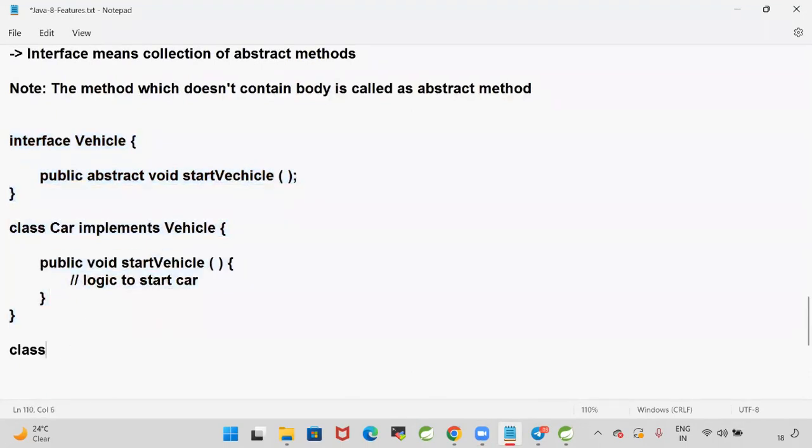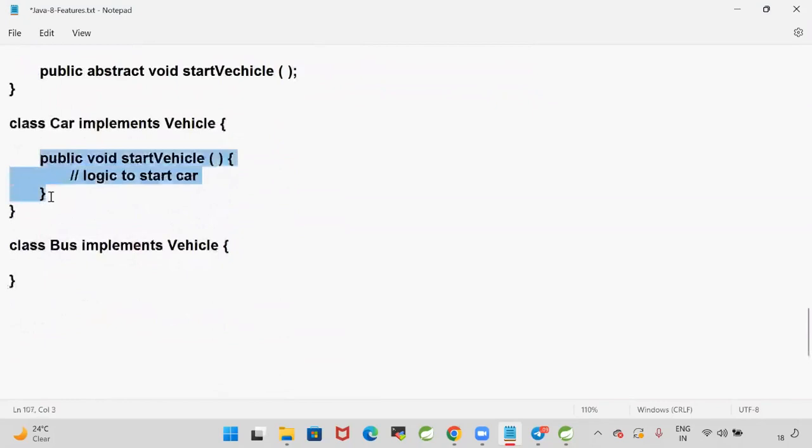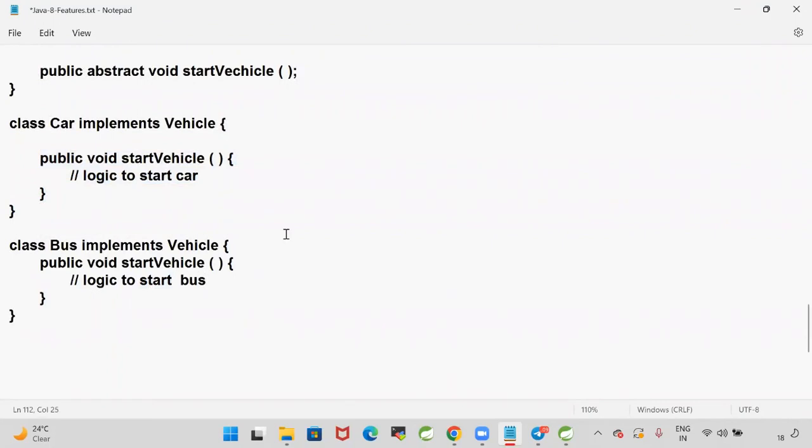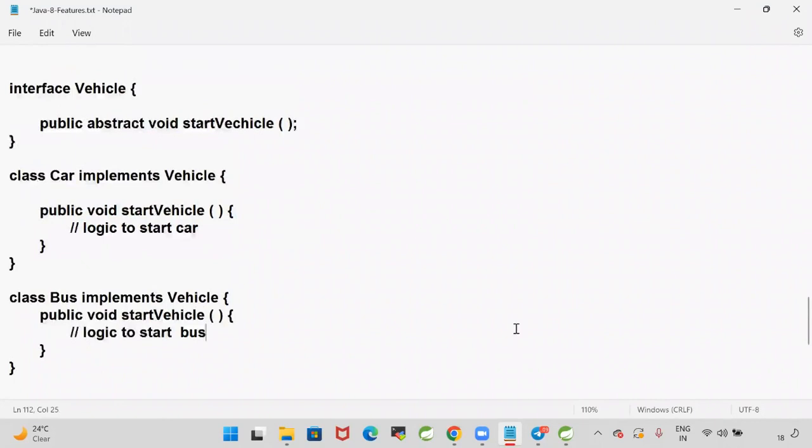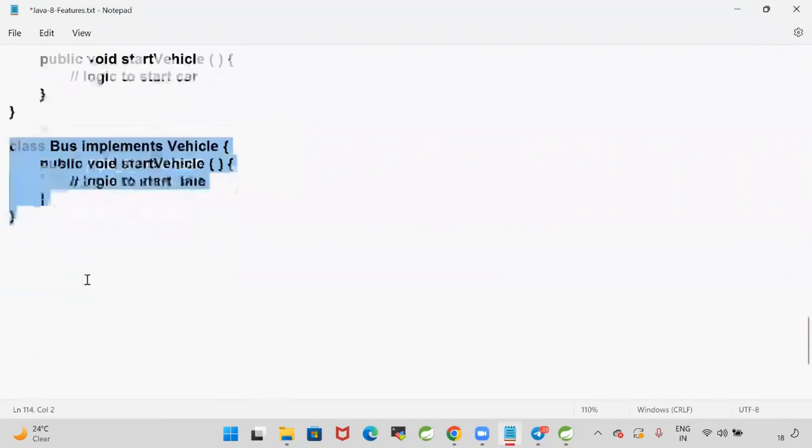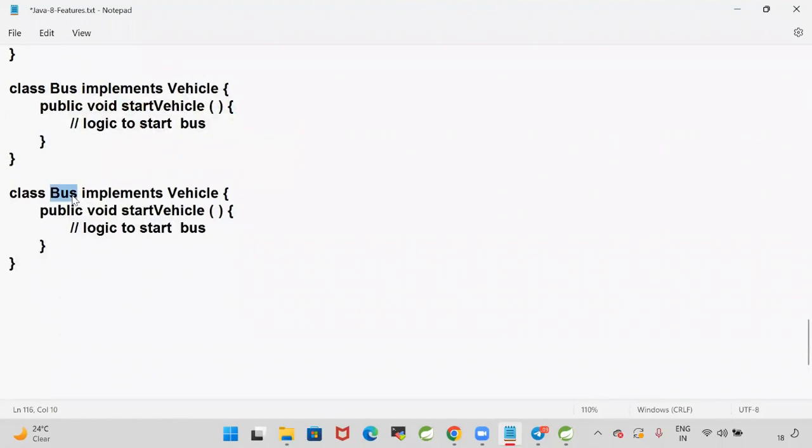Now here, let's take that class bus is available. Class bus implements an interface called vehicle. When we implement this interface, now logic to start bus. Okay, guys. So here one interface is available. That interface is implementing by car class. That interface is implementing by bus class. Let's assume that interface is implementing by bike also. Car, bus, bike implements vehicle. Logic to start bike.